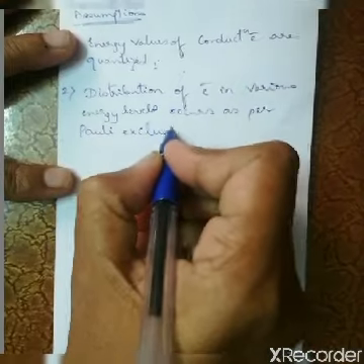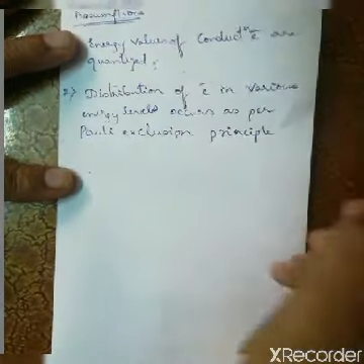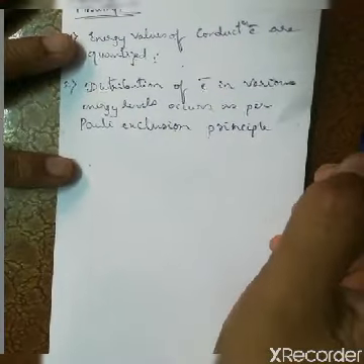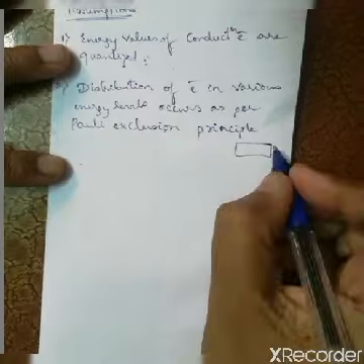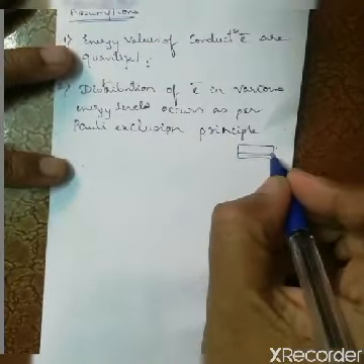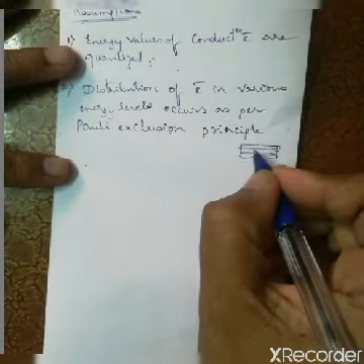So what does this mean? We know that the conduction electrons, the free electrons, always occupy the conduction band. Assume this is the conduction band. A band is nothing but it having different energy levels. So in these energy levels electrons are being occupied.